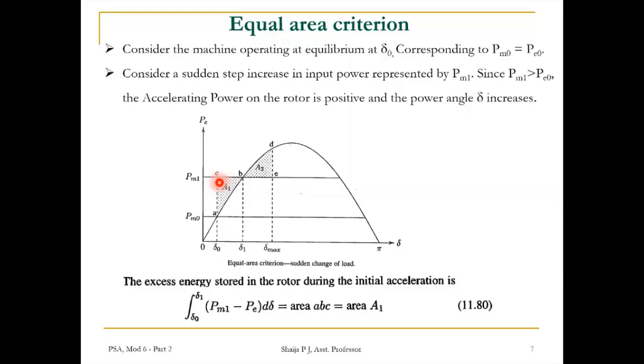The excess energy stored in the rotor during this initial acceleration is the integral from δ0 to δ1 of (Pm1 minus Pe) dδ, because the angle corresponding to Pm1 is δ1. This represents the area ABC, which is marked as area A1 here.